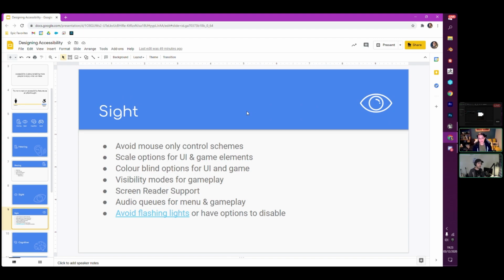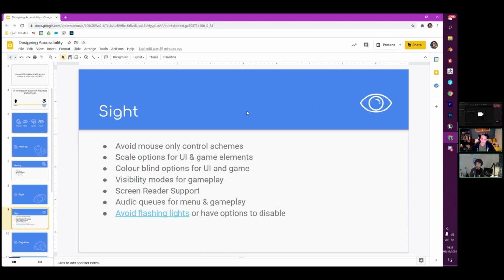So we have avoid mouse-only control schemes. This is mostly to do with fine precision controls. There are absolutely ways around this while keeping to a mouse, such as using sticky buttons, or having buttons automatically snap to nearby buttons as an option. When it comes to user interface navigation, you're much better off having either keyboard navigation or gamepad navigation that can be remapped to other controls.